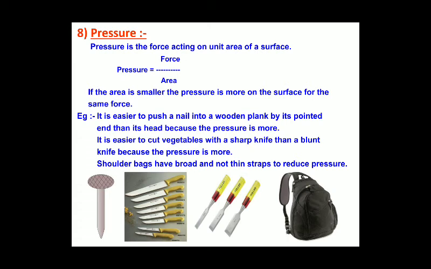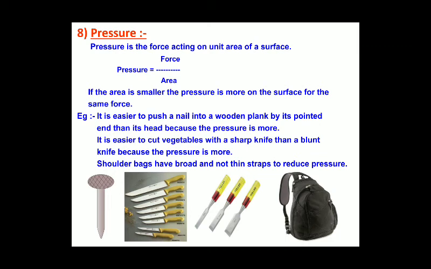And the third example is that shoulder bags have broad, not thin, straps to reduce pressure. If you look at the bags we wear, the area near the shoulders is larger. Why? Because if the strap is thin, it creates pressure upon the shoulder and causes pain. So to avoid that, they make the straps thicker, in the sense of much broader, so the area of the straps is more.